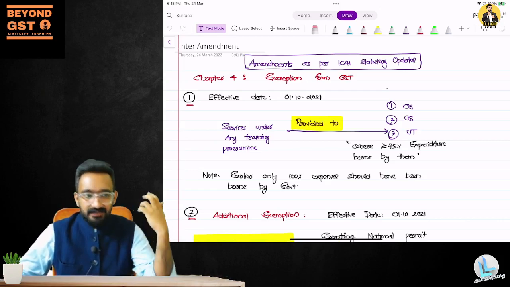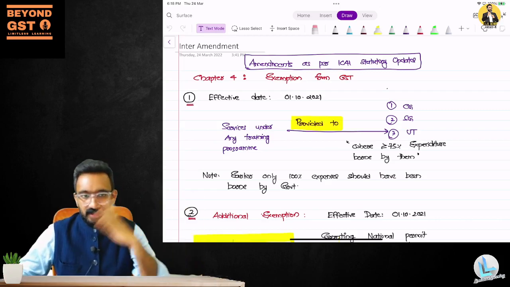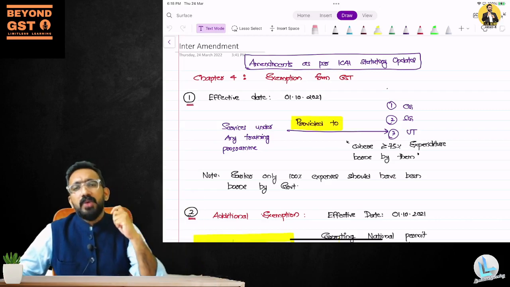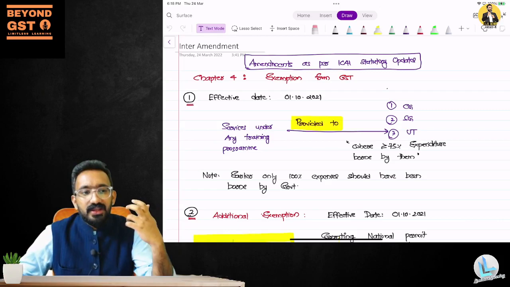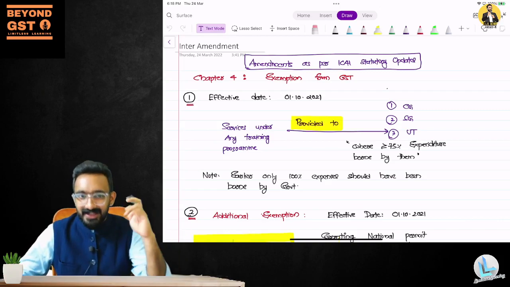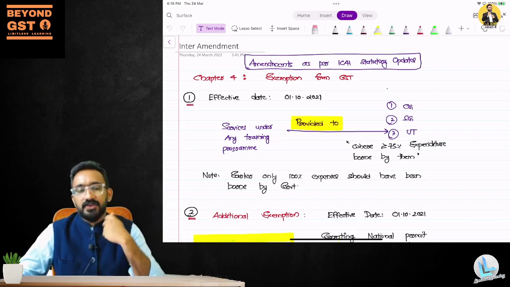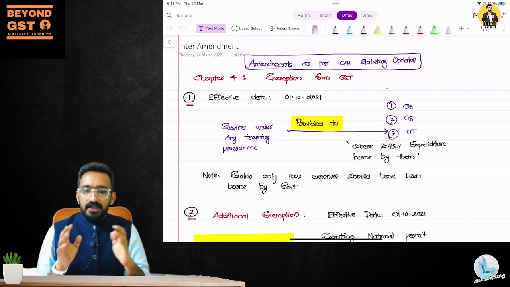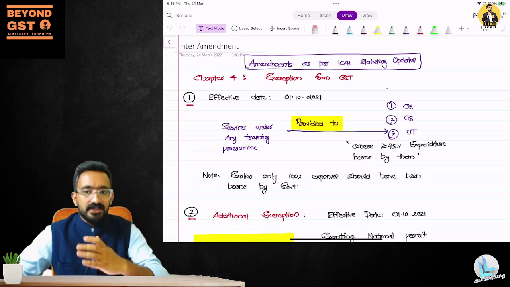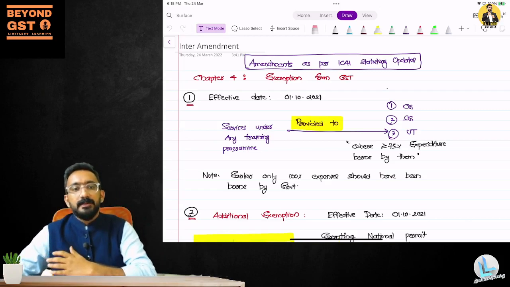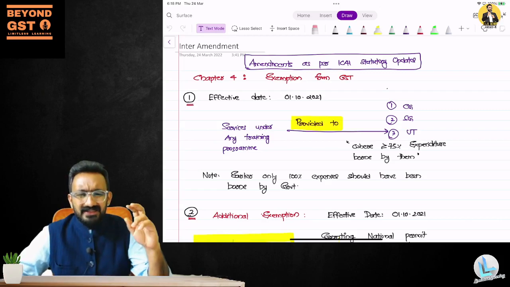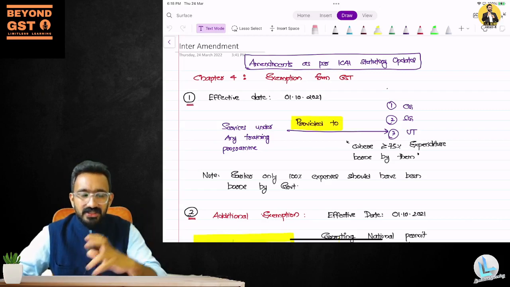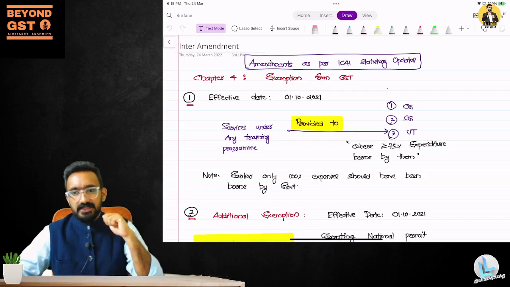So what are the amendments that we had for this particular examination, which is peculiar? Now, how many questions would come from amendments? That's another area that people used to get confused about in GST. Not a lot of questions, believe me. If you look at the pattern of ICAI questions from the past, there have been about 10 to 15% of the questions asked directly from amendments.